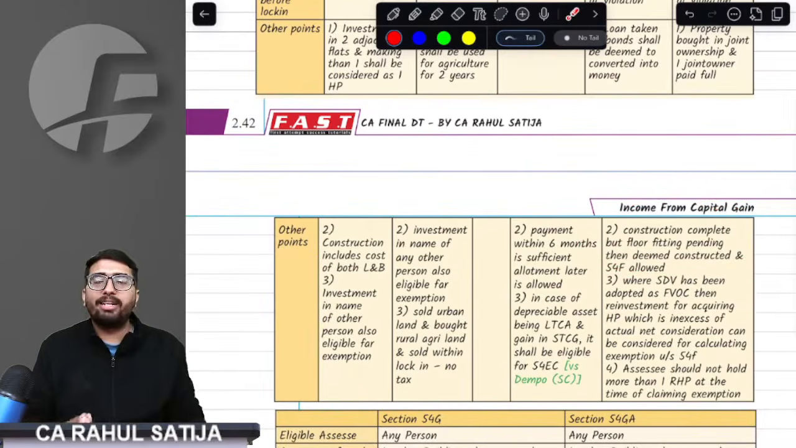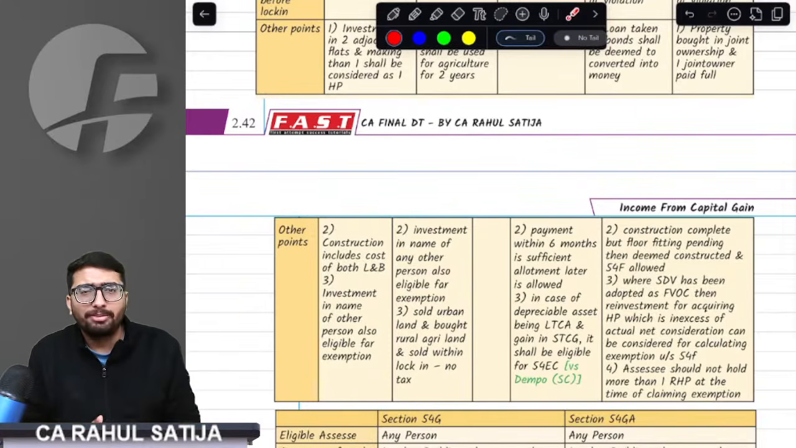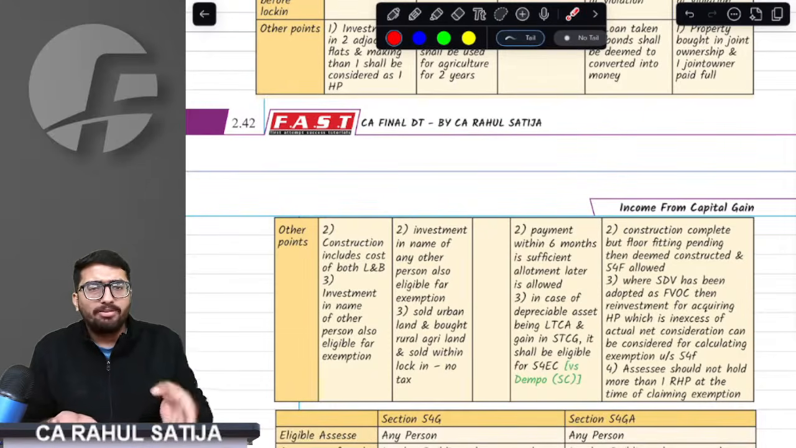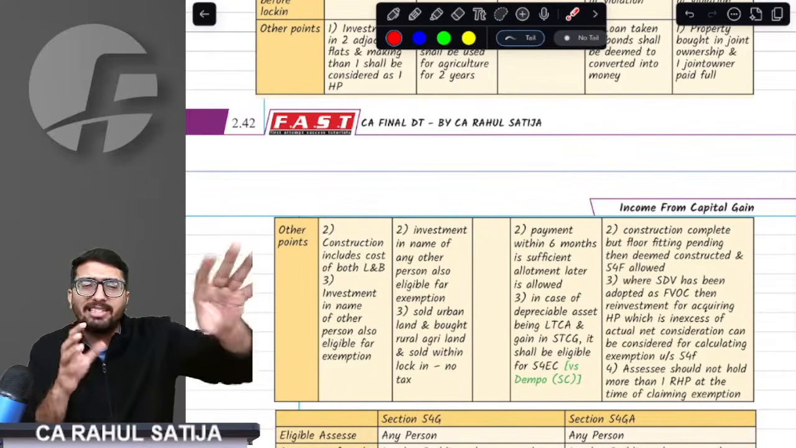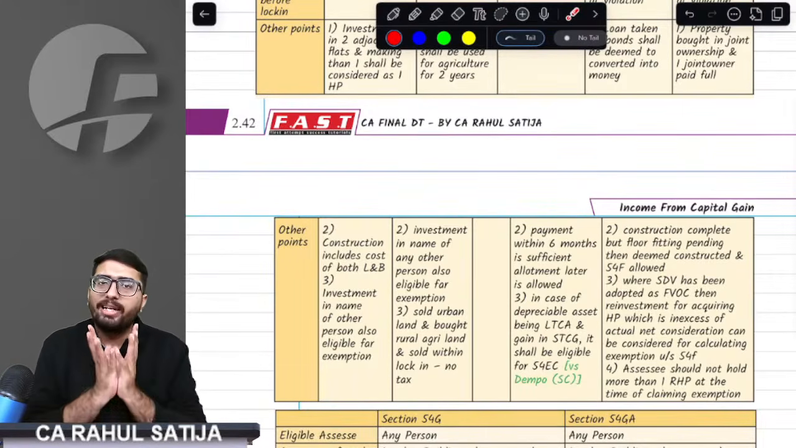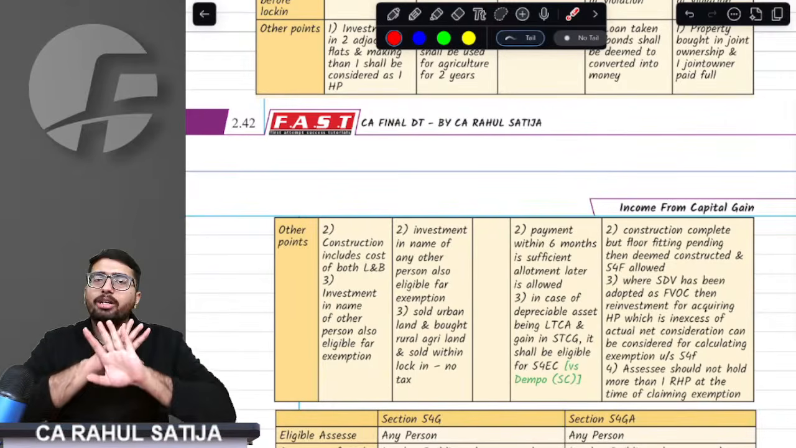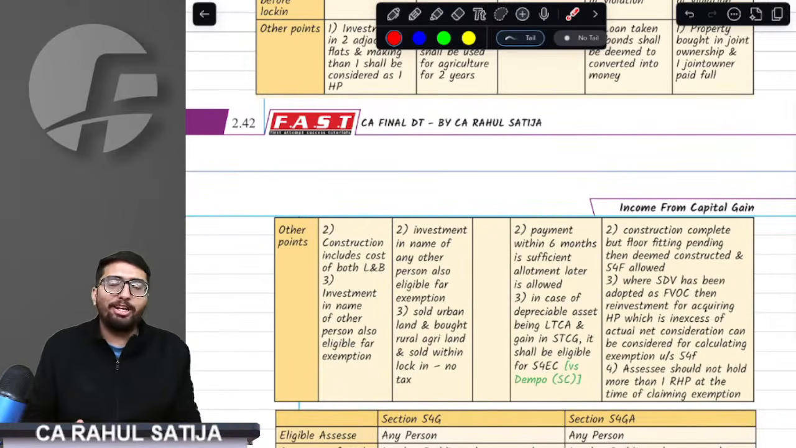Next point. Sometimes we have to get the house constructed within 3 years, but within 3 years some minor work might be left. For example, some painting work, some wall work, some furniture fitting can be left. The provision says if petty work is pending, it shall amount to entire construction. Okay? That will not stop you from getting the exemption. Perfect, sir.